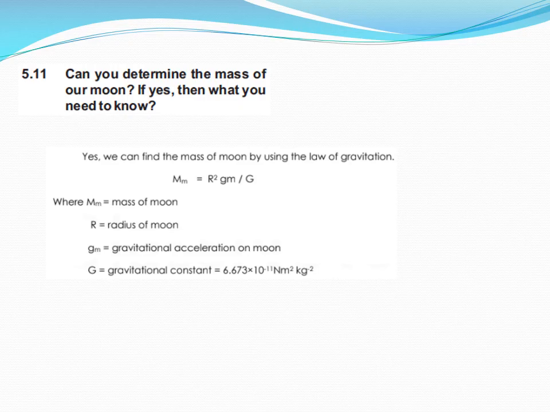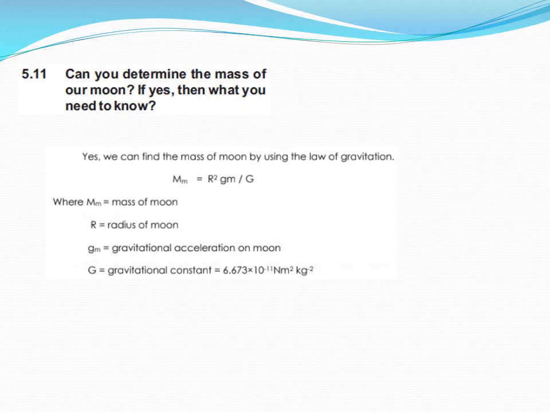Now exercise question 5.11. Can you determine the mass of the moon? If yes, then what do you need to know? We just found the mass of the Earth. On the same account, we can find the mass of the moon by using the law of gravitation. This is the same relation we got earlier: mm equals r square gm over uppercase G. Here mm is the mass of the moon, r is the radius of the moon, and gm is the gravitational acceleration on the moon.